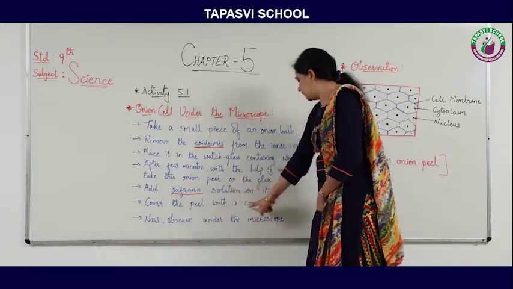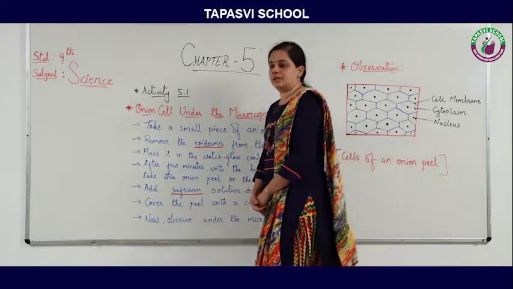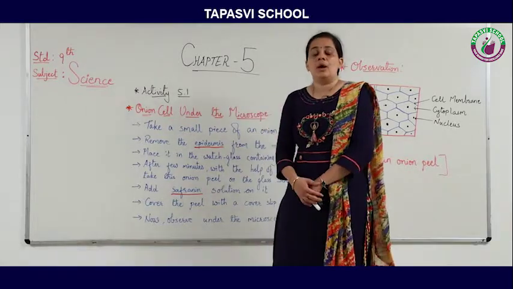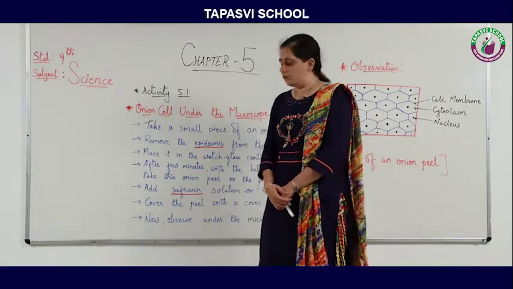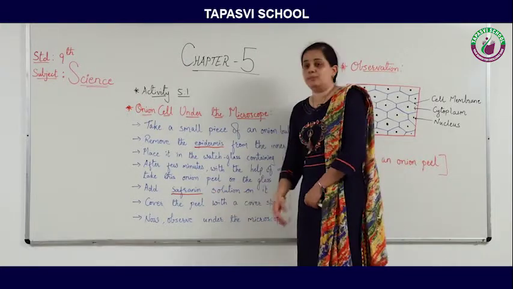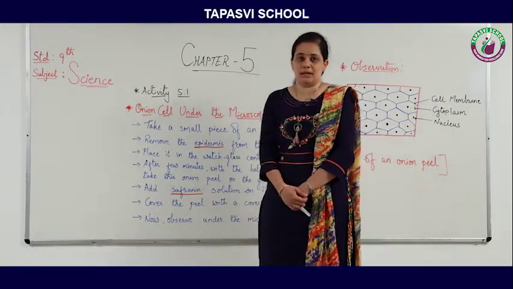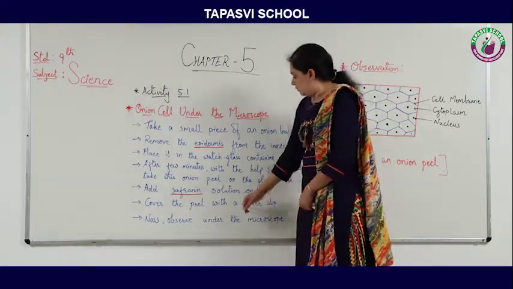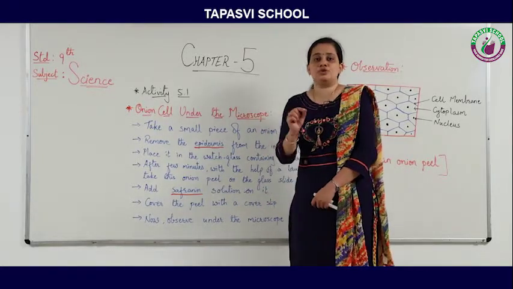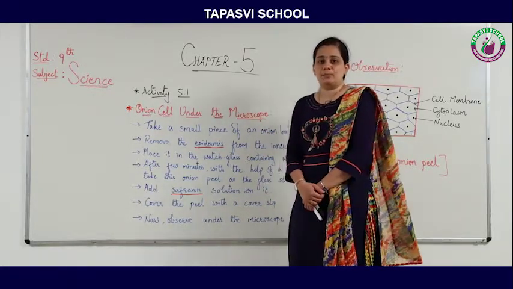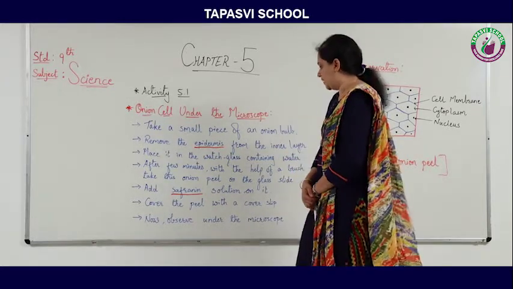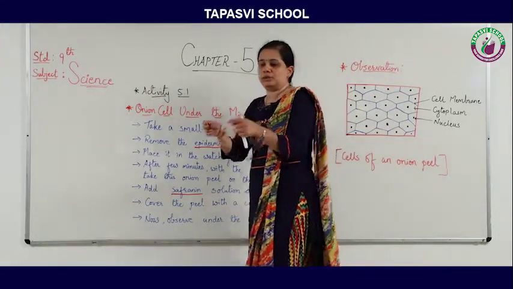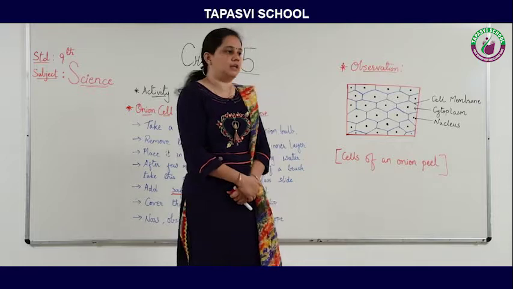Cover the peel with a cover slip. A cover slip is generally round or square in shape. We have to take care that bubbles do not come when we cover the onion peel, which is known as the specimen. Our specimen, which we are going to observe under the microscope, when we put a cover slip, we should ensure that air bubbles do not come. Now observe this under the microscope. Now this slide we have to observe under the microscope.